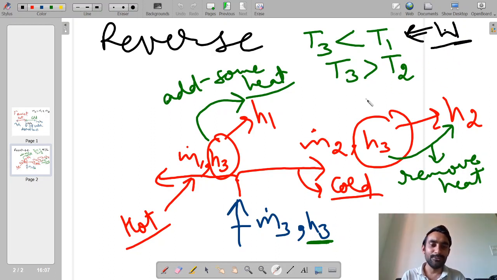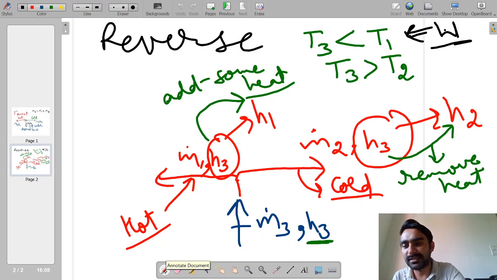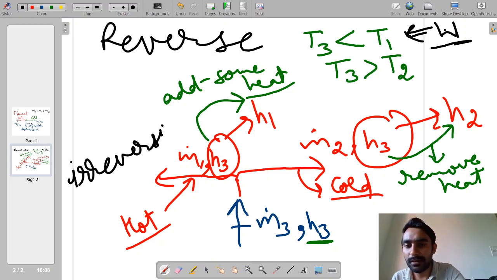So when we are doing the reversal of the process, our surrounding is suffering some change. So that's why this type of process, when we are having mixing of the two streams, is nothing but an example of an irreversible process.